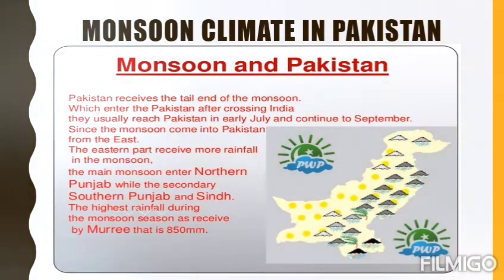Okay, before starting the equatorial climate, factors affecting the monsoon. The three factors which affect the monsoon are latitude, altitude, pressure and wind. Latitude is an angle which ranges from 0 degrees at the equator to 90 degrees. Altitude is the angular distance of a heavenly body above Earth's horizon. And pressure of the wind, most important part.